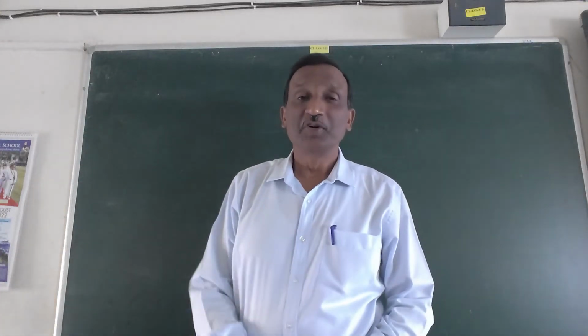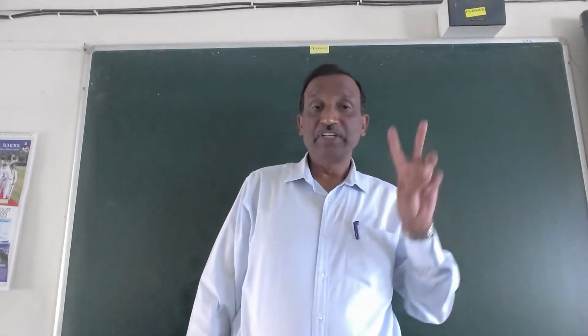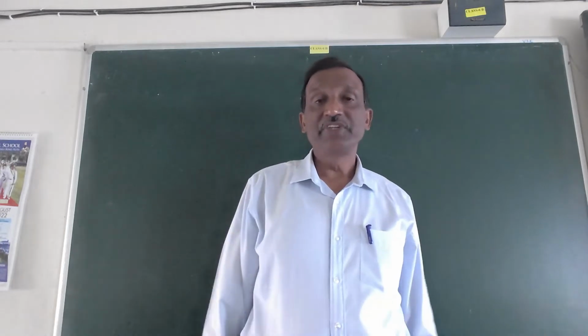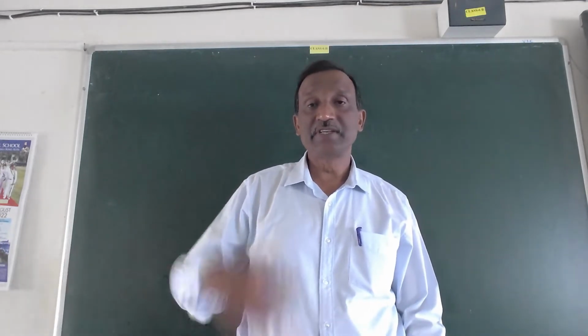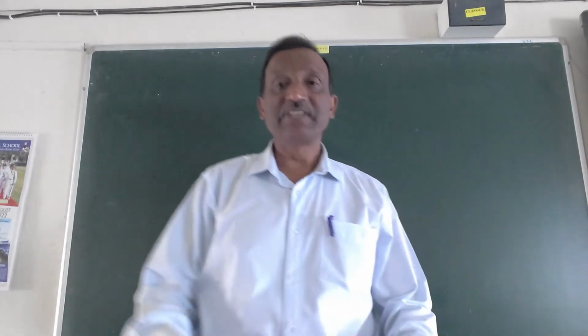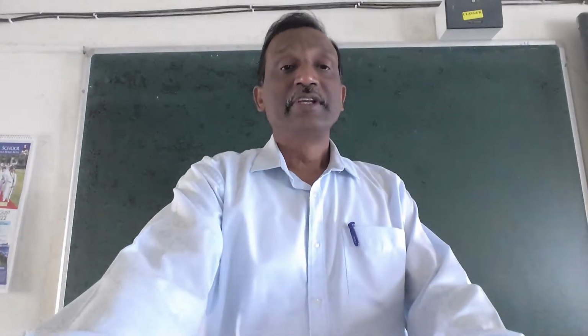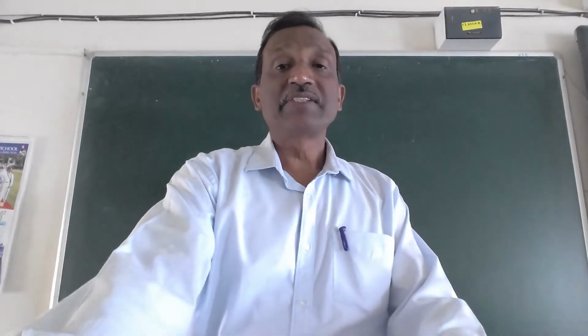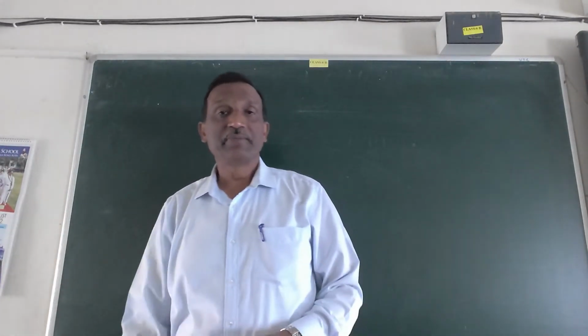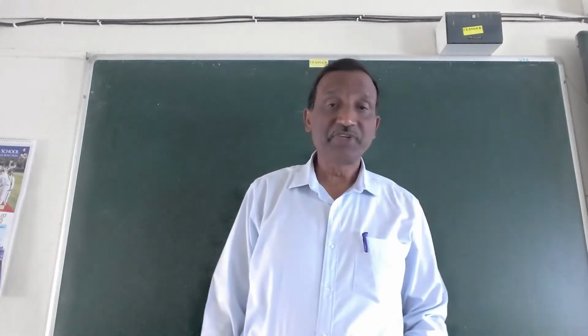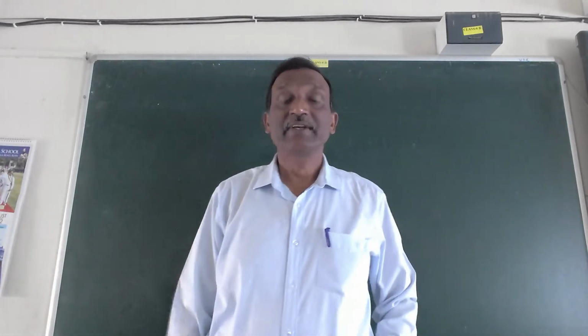Good morning. So we have started chapter 2. The name of the chapter is biological classification, and we already have done the various types of classification, and we have seen how in due course of time the classification has changed. First it was two kingdom classification, then three kingdom classification was introduced, then four kingdom, and now we are having five kingdom classification. However, we are lagging behind worldwide.